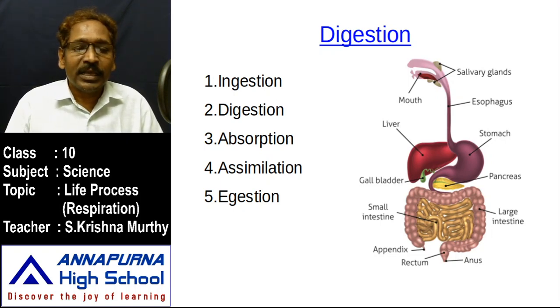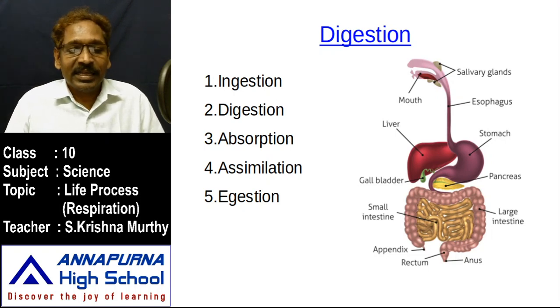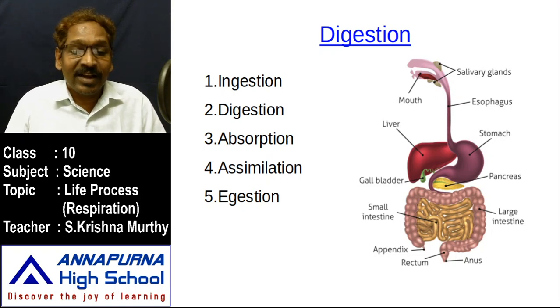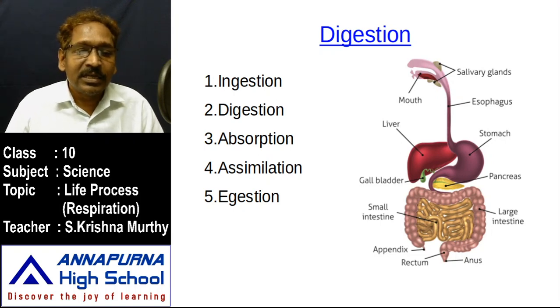Once the food is sent into each and every cell along with the small intestine. Here the small intestine contains numerous villi. Villi expand the area of the small intestine to absorb the digested food. It has a number of projections which are meant for villi. The villi contain blood vessels. What is the function of these blood vessels? These blood vessels can absorb and send the food into each and every cell of our body.